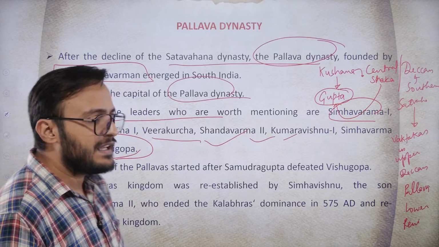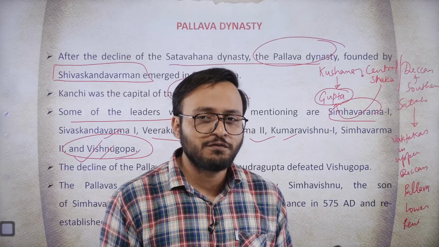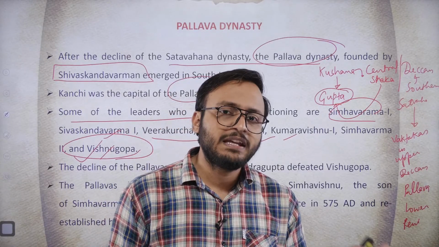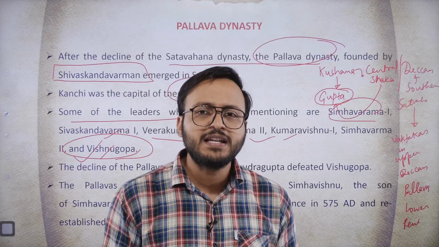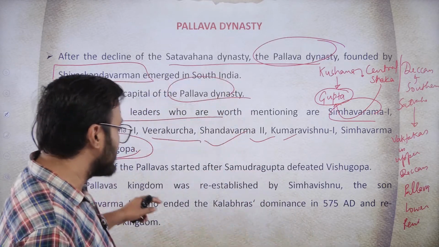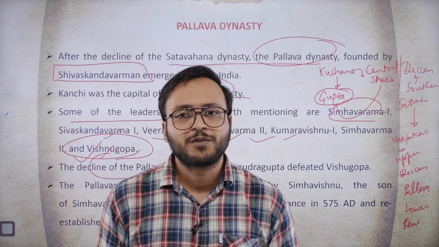The defeat of Vishnugopa led to the decline of the early phase of the Pallavas, and they became feudatories of the various dynasties which were ruling in that area.